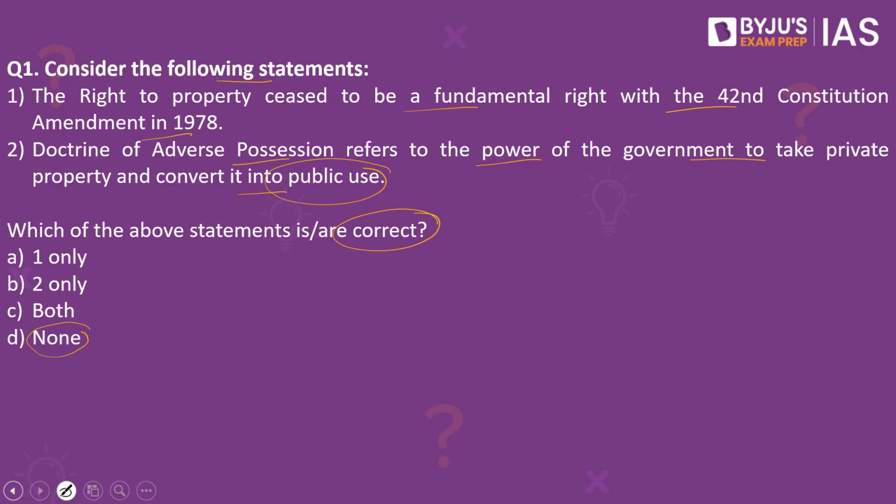When we look into the first option, the right to property ceased to be a fundamental right with the 42nd Constitutional Amendment in 1978, this is a wrong statement. Why? It is not the 42nd Constitutional Amendment, but instead it is the 44th Constitutional Amendment Act. So it is not 42nd but 44th. As a result, the first statement is wrong.